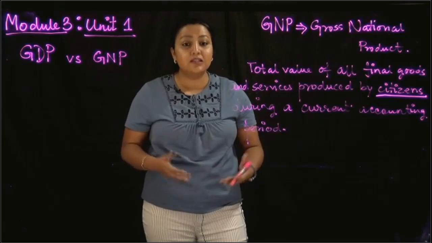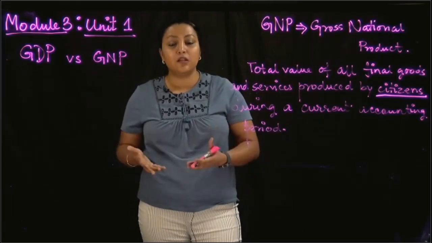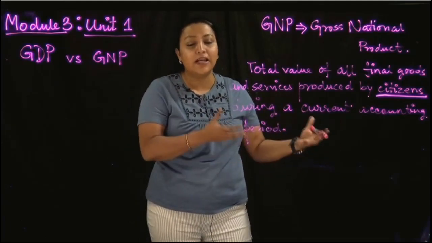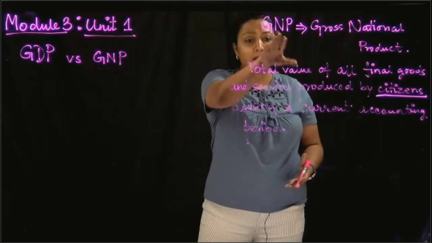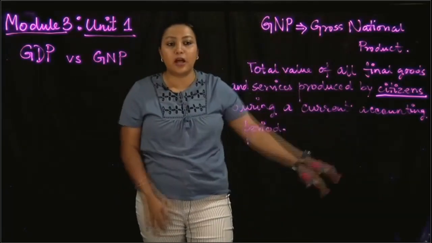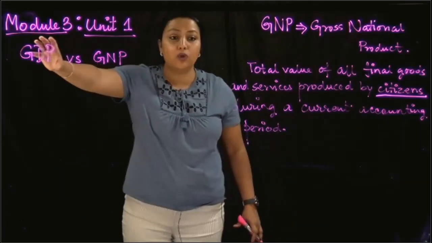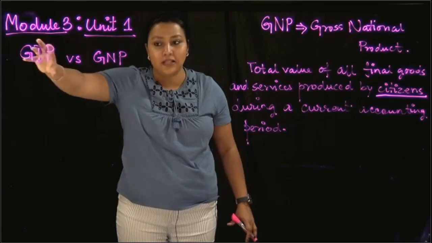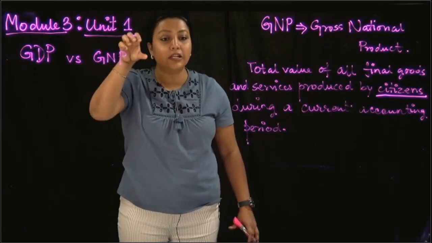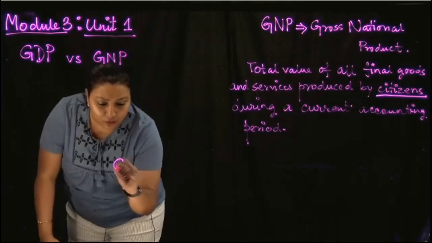Is it a citizen? Is it a domestically owned factor of production? So a US citizen could be working in Germany and the value of his services would still get recorded in US GNP because he is a US citizen. It does not matter that he is working outside the USA. So that's the basic difference. GDP takes into account what is produced domestically, and GNP takes into account what is produced by the domestically owned factors of production.